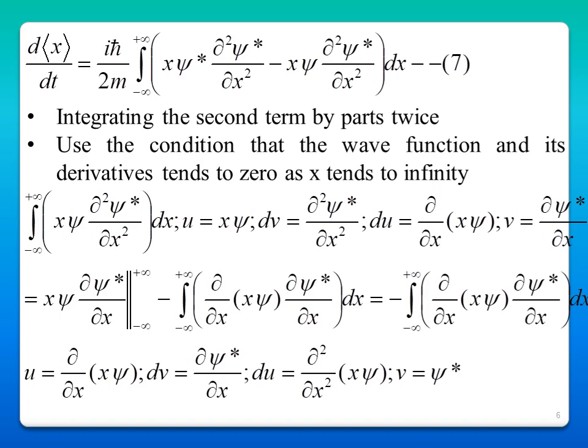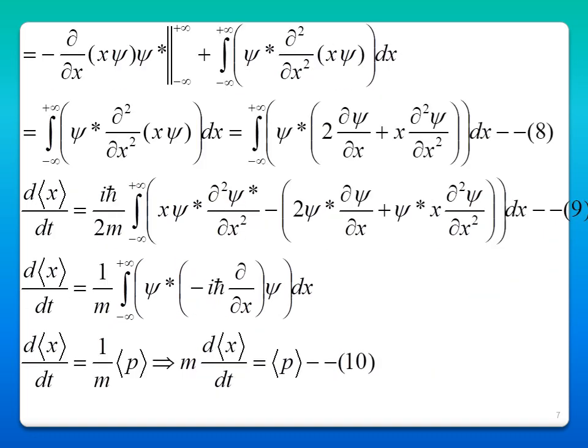Once again, if you differentiate, use the same formula: the integral from minus infinity to plus infinity of psi star, minus i h cross dou by dou x, into psi dx. This minus i h cross dou by dou x is nothing but your momentum operator.